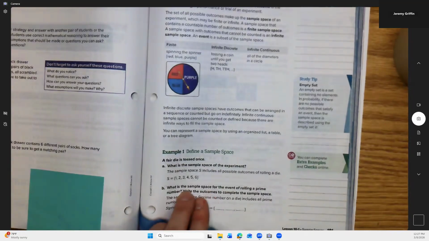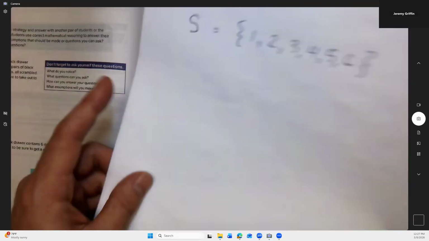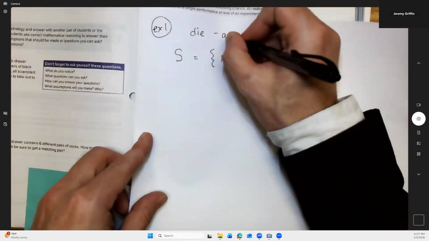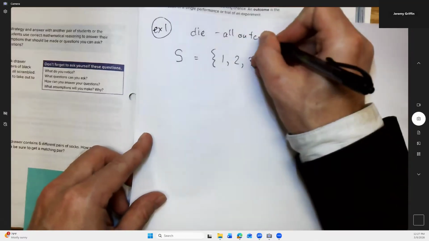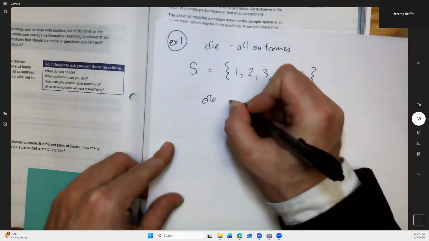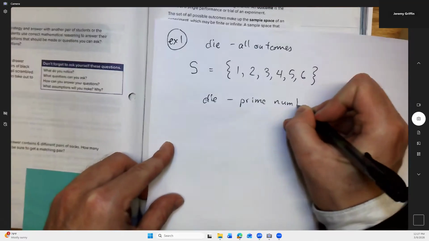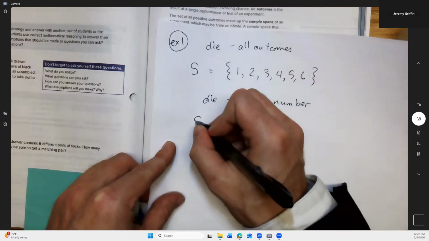Next question: what is the sample space for the event of rolling a prime number? Write the outcomes. They're implying that there's going to be 3. So we have a different sample space.